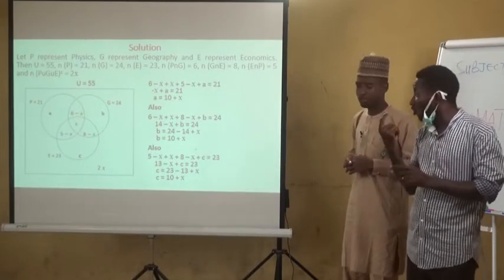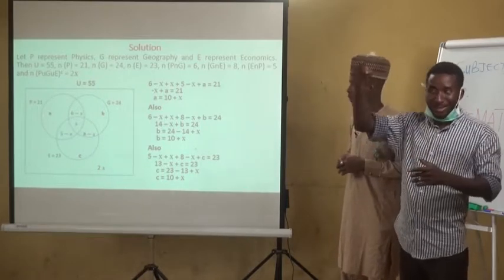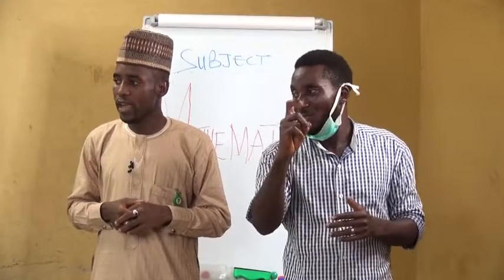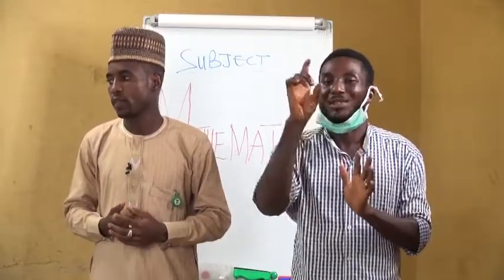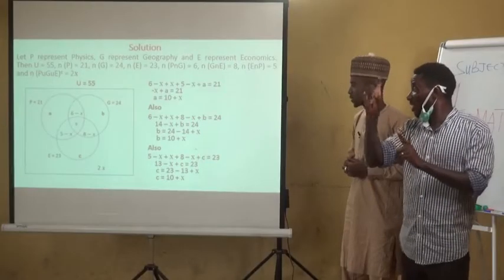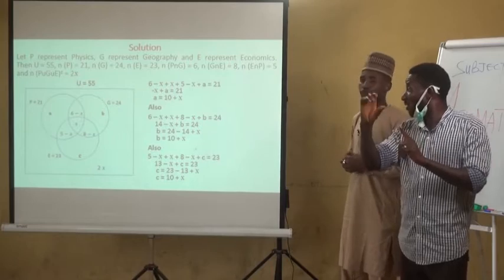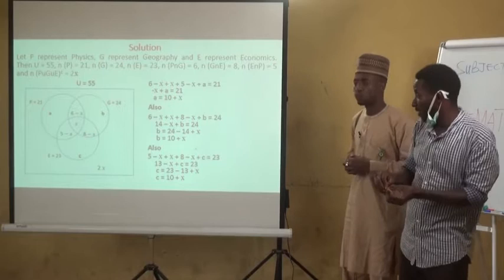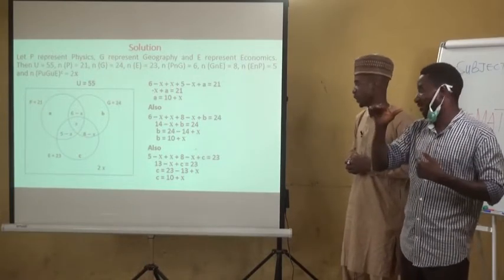Also, going by the subsets, that is the third circle of economics, we have 5 minus X, we have X, we have 8 minus X, and we have C. So 5 minus X plus 8 minus X plus C must be equal to 23. So when you add 5 plus 8, we have 13. Minus X plus X, they will cancel each other.